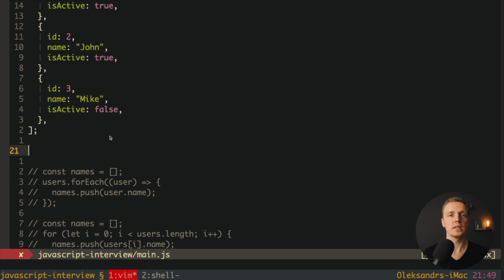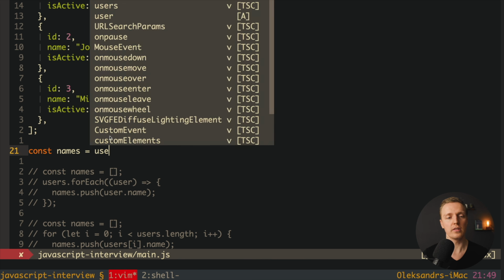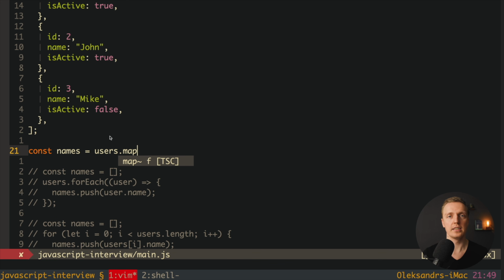But actually the best way to solve this task is to use the map function, and it will make your code the simplest just because you are using the right tool for the right task. In this case here we can write that we want to get back our names array, and here we want to loop through our users with the map function. And if you don't know what map is doing, we are looping through every single element inside our array, and we return some new data for every single element. In our case, instead of our object, we want to return a single name. This is why here we can write that we have user, and we want to return here user.name.